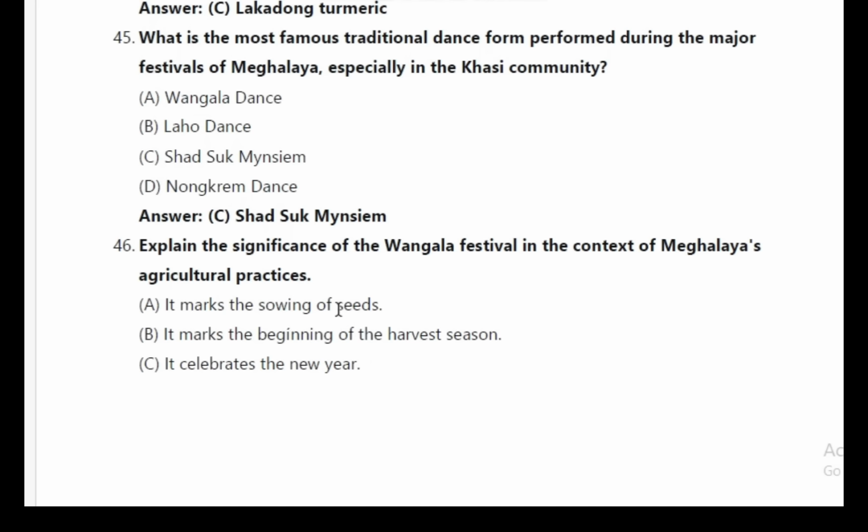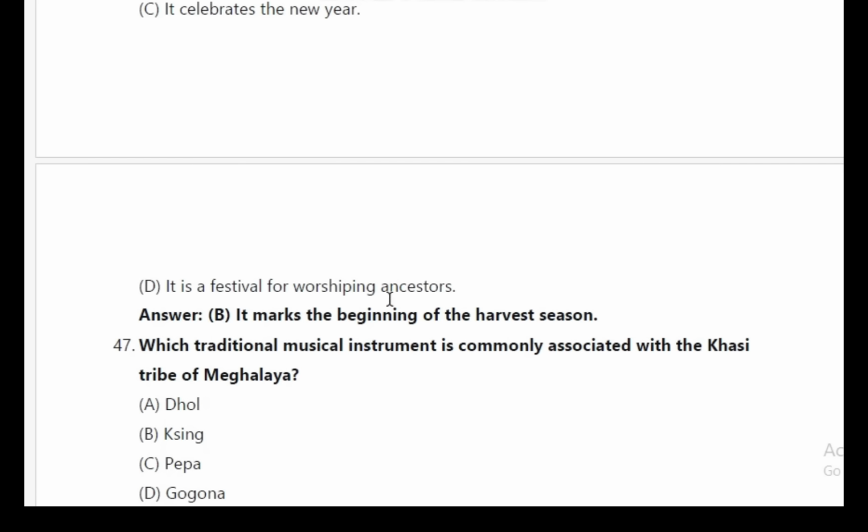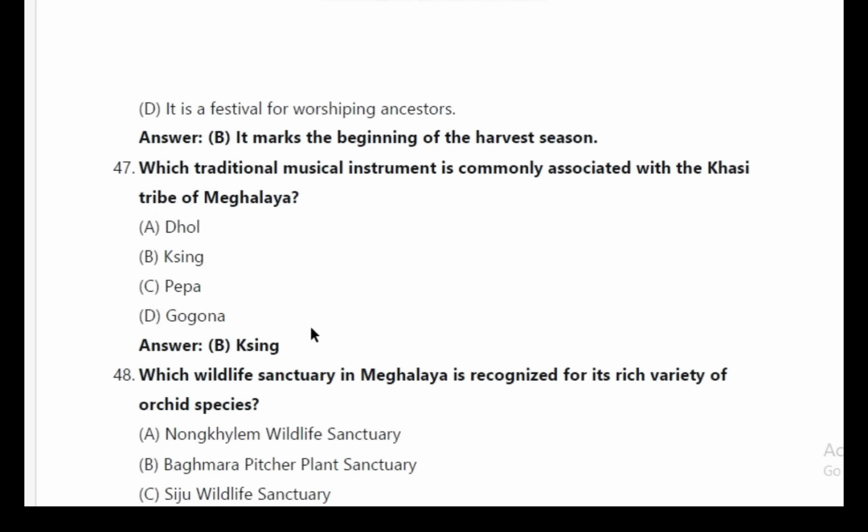46. Explain the significance of the Wangala festival in the context of Meghalaya's agricultural practices. Answer D. It marks the beginning of the harvest season. 47. Which traditional music instrument is commonly associated with the Khasi tribe of Meghalaya?